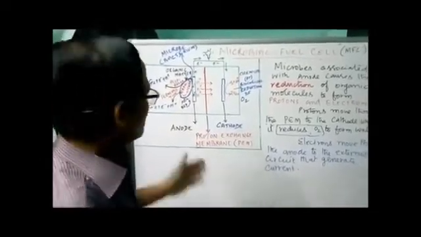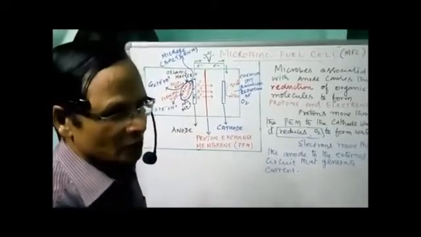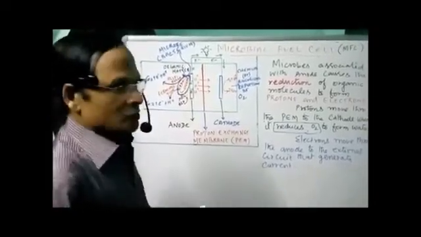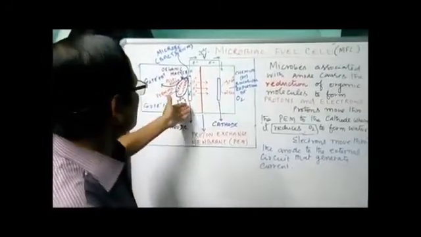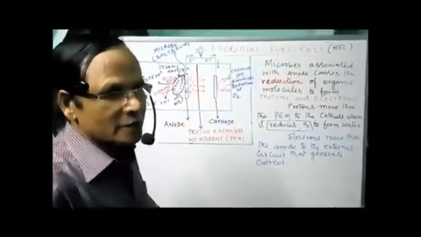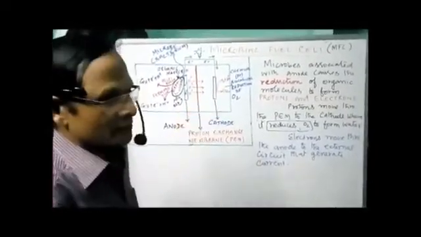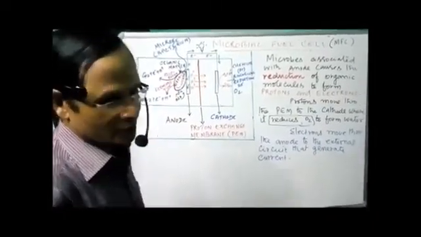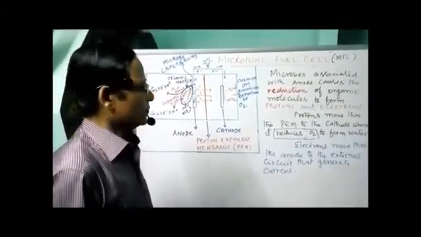The protons reach the cathode and cause the reduction of oxygen to form water. Here the electrons pass through the anode, reaching the outer circuit and generate electric current. That's the working mechanism of the microbial fuel cell. We are generating energy, hence called a fuel cell, with the help of microbes by using a bioelectrochemical system. Okay, that's about that one. We'll talk about other things in the next class.